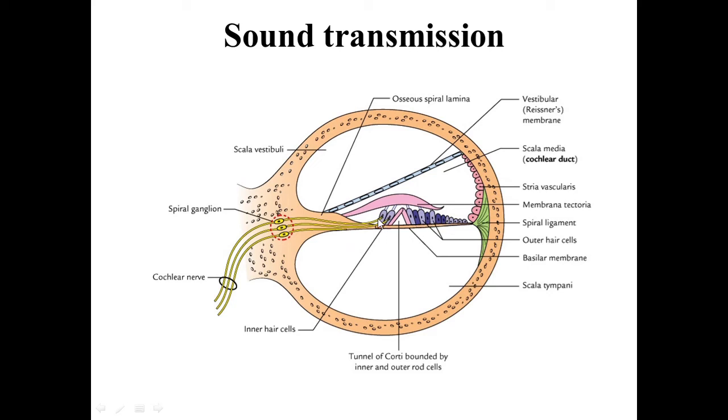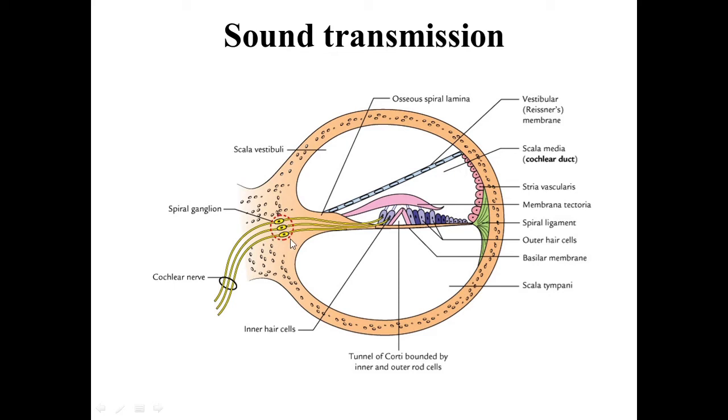Remember, each inner hair cell receives connections from 10 spiral ganglion cells, and one ganglion cell is connected with more than 10 outer hair cells. Okay, so this spiral ganglion is located within the modiolus.